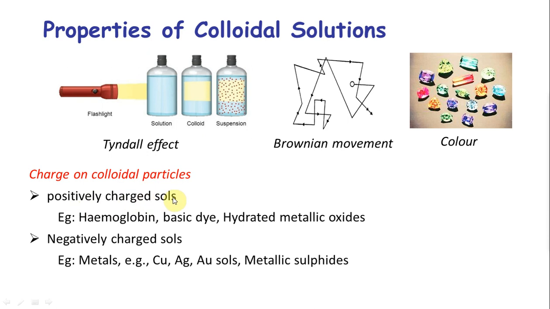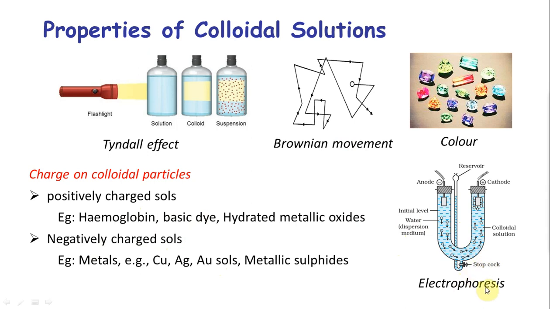The other property that you can have is, what is the type of colloid? You can have positively charged sol or negatively charged sol based on the charge on the sol. So you can have the colloidal particles positively charged. Example, you want to remember this, hemoglobin. That's a positively charged sol. Basic dyes, unhydrated metal oxides. Negative sol is metal. See, metal oxides are positive, metals are negative. You see that metals are usually M plus. Surrounding them will be the negatively charged. So metals, example, metallic sulfides as well. Also acidic dyes. Basic dyes are positive, acidic dyes are negatively charged colloids.